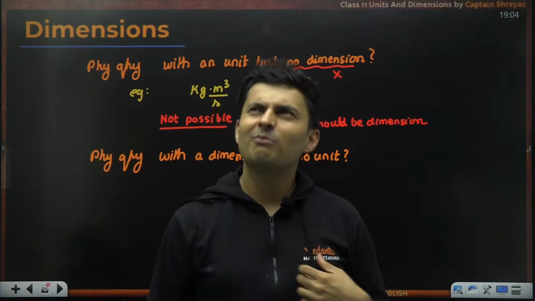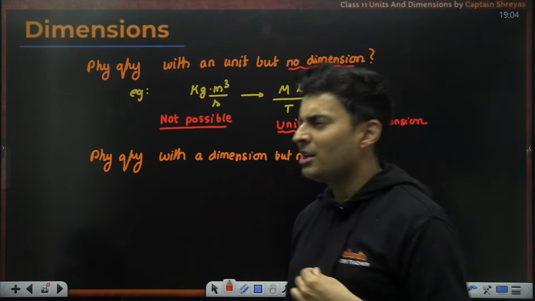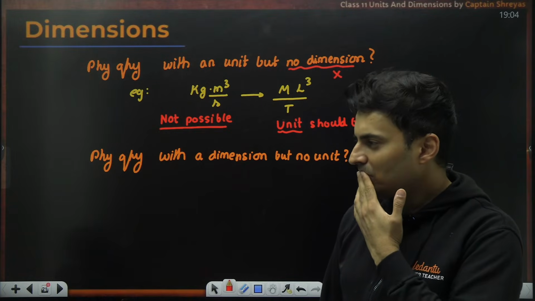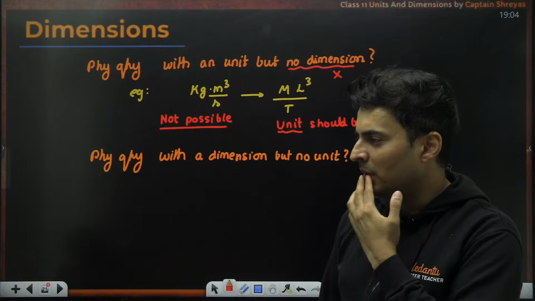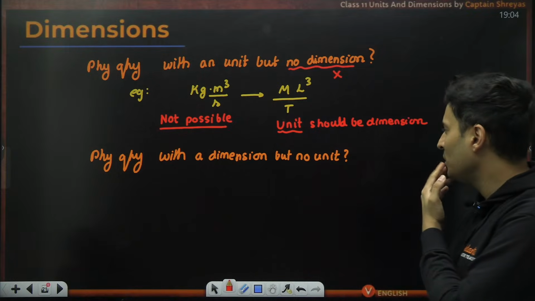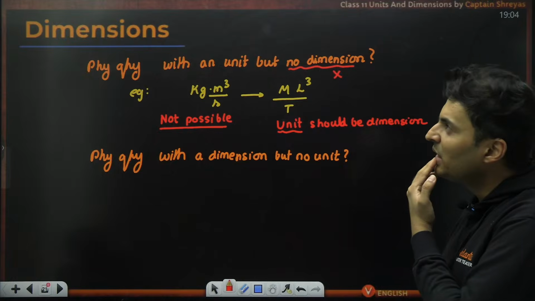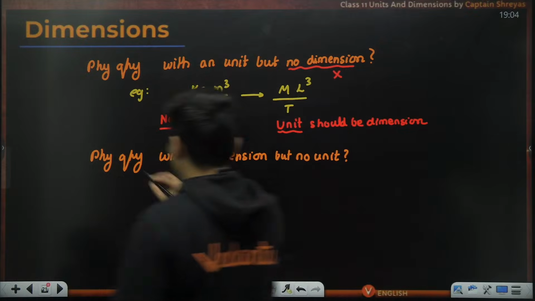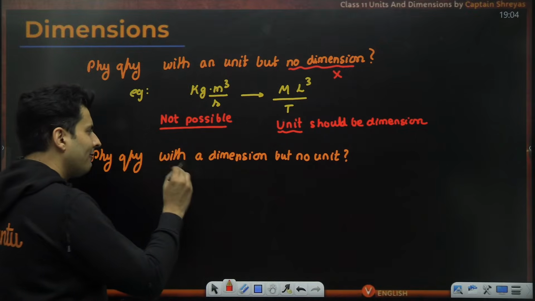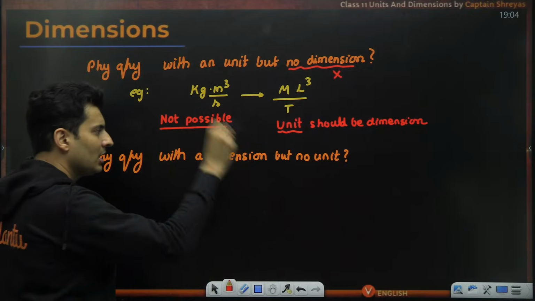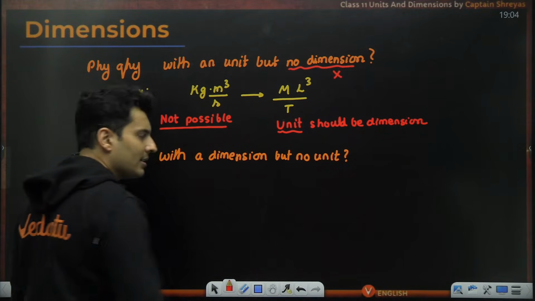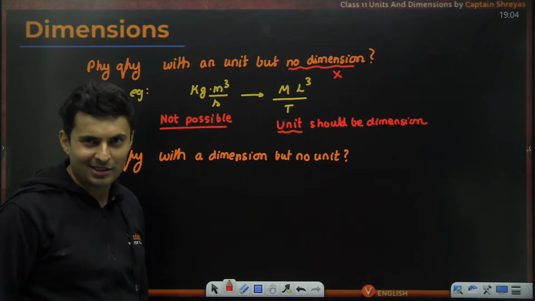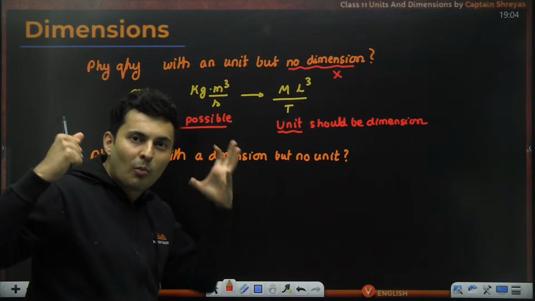Now you might be wondering, wait a minute, sir, length, mass, time, all these are physical quantities. They have some kind of dimension, but do they not have a unit? It is not possible. Whenever you have a dimension, it is impossible that it comes without a unit. If there is a dimension, there must be some unit.